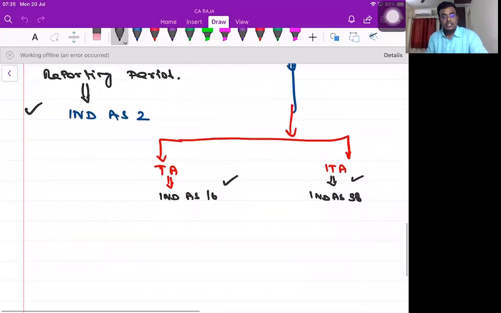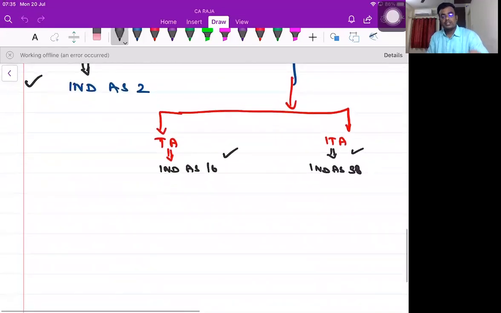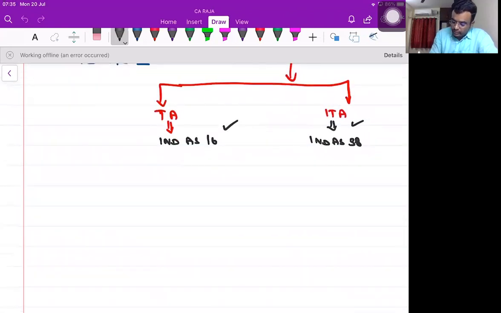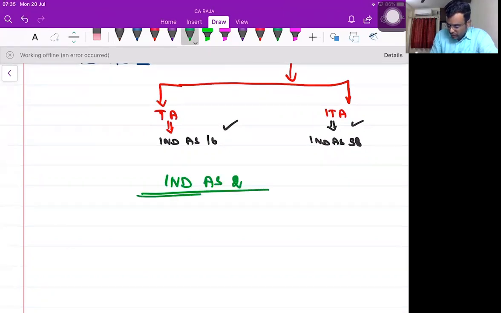Tangible assets, intangible assets. Tangible assets means which you can see and touch. That is Ind AS 16, PPE. Intangible assets means which you can't see, like a brand and all the stuff which comes here. Those items are called intangible assets. So now we are going to take Ind AS 2 for the purpose of discussion.